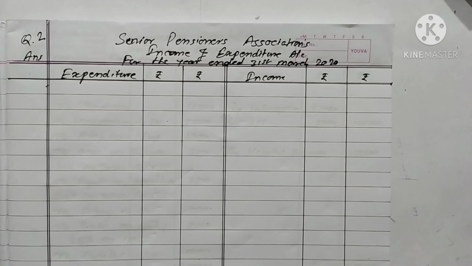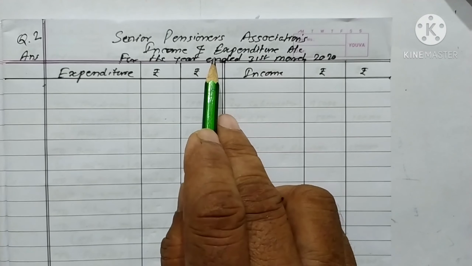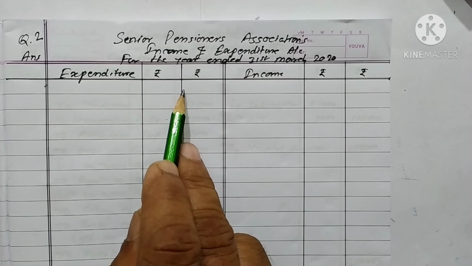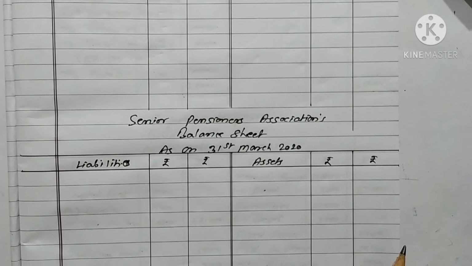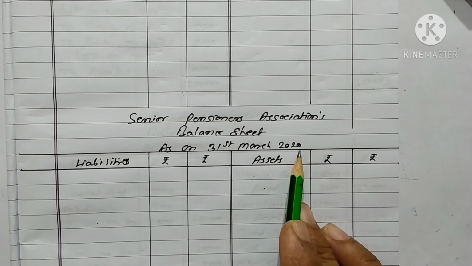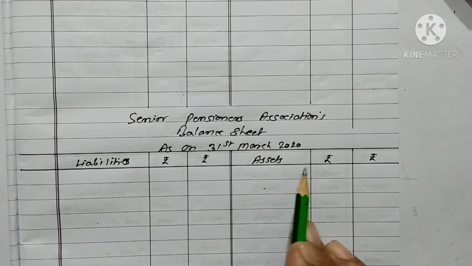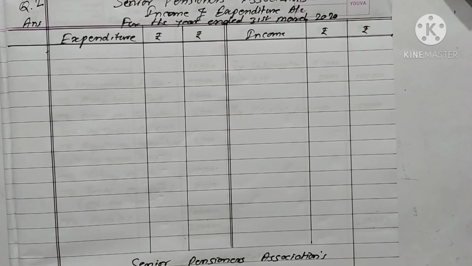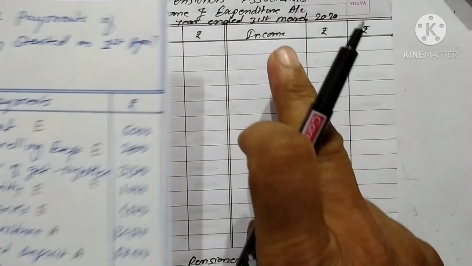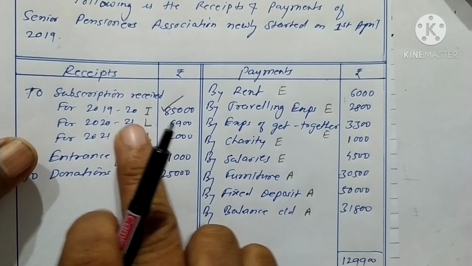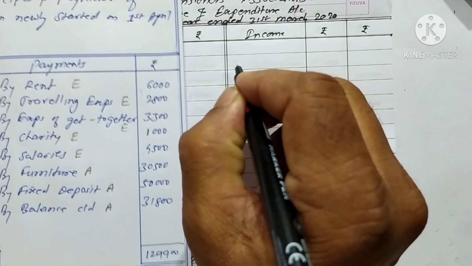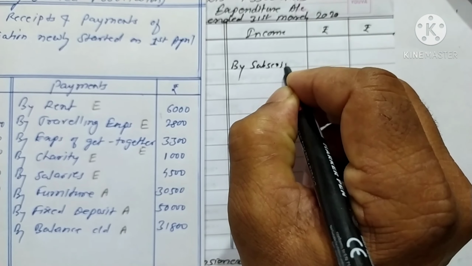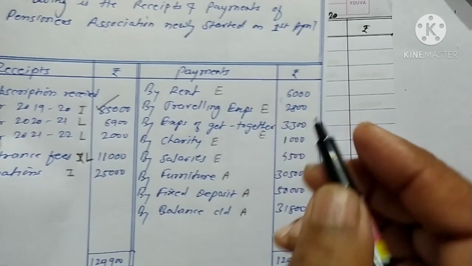Answer sheet is like this one. Senior Pensioner Association income and expense account for the year ended 31st March 2020. Expenditure rupees, income rupees. Second statement, balance sheet as on 31st March 2020. Liabilities rupees, assets rupees. First we try to complete the income and expenditure account. First we have to find out the incomes. Just I find out subscription for the current year is the income. We write on income side subscription, rupees 85,000.